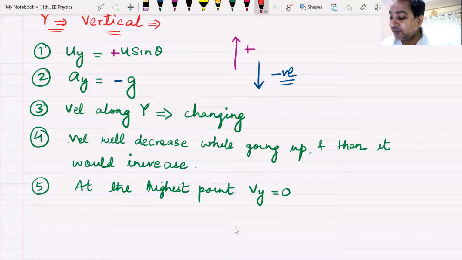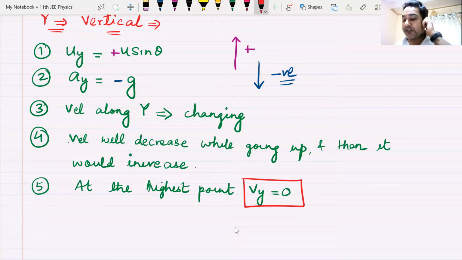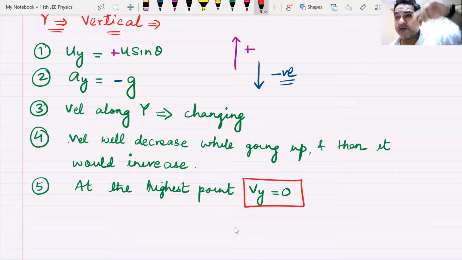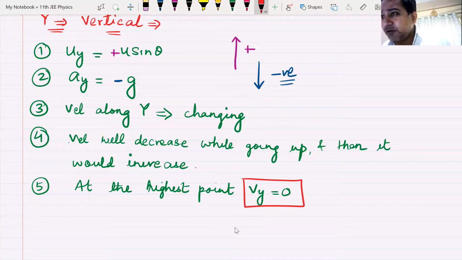Do we understand this small point? Very important point. Forget about x-axis. X and y-axis are independent of each other. We just have to discuss the motion along y-axis. At the highest point, the y component of velocity becomes 0.